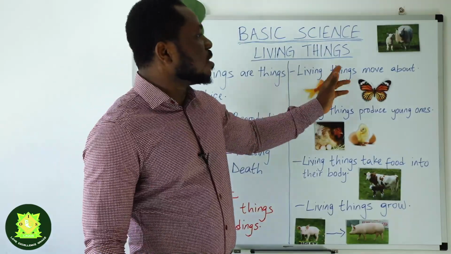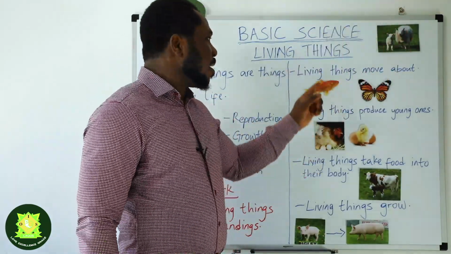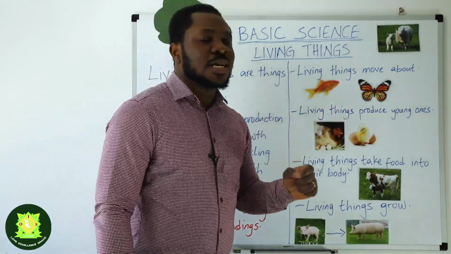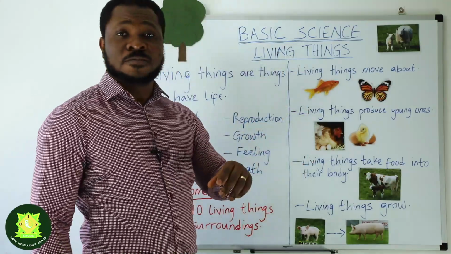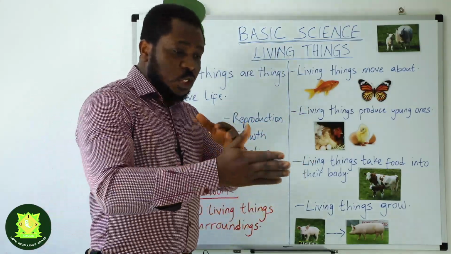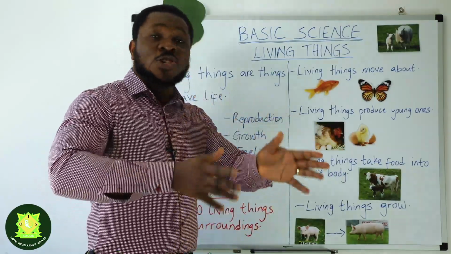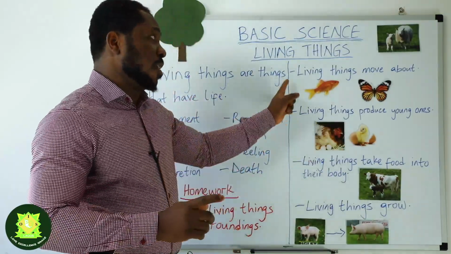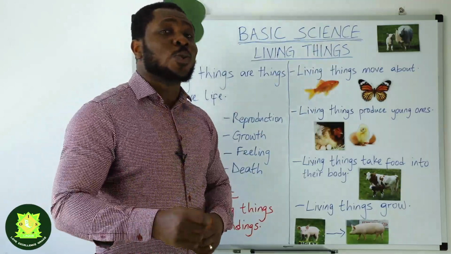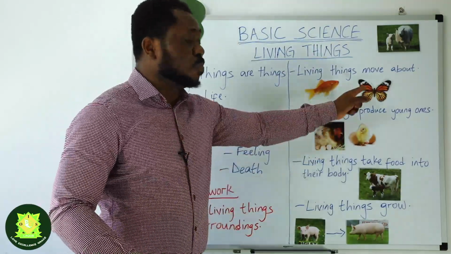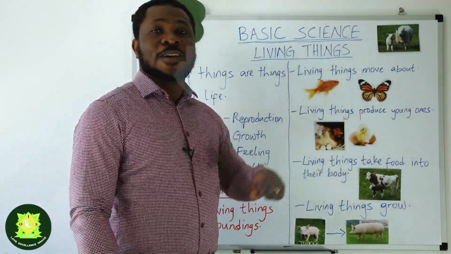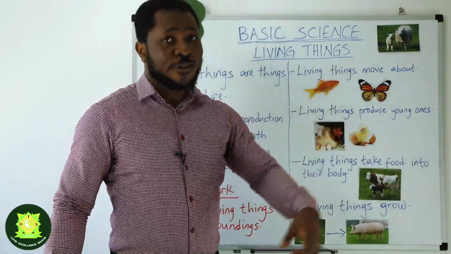So living things move about. An example of that is the fish. You see a fish in the sea swimming from one part of the sea to another part of the sea. Also, another example of that is the butterfly. So living things move about.